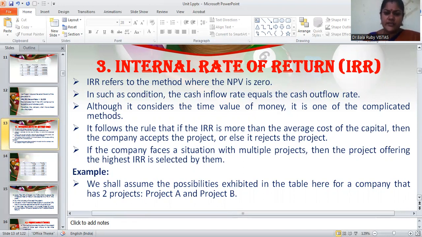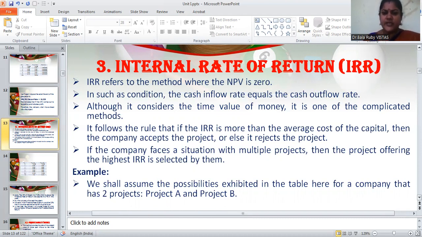Even though it considers the time value of money, it is one of the complicated methods, because it follows the rule that if the internal rate of return is more than the average cost of capital, then the company accepts the project, or else it rejects the project.